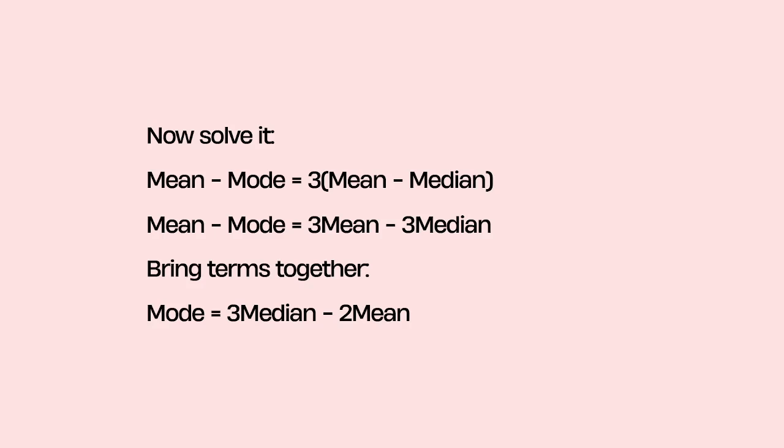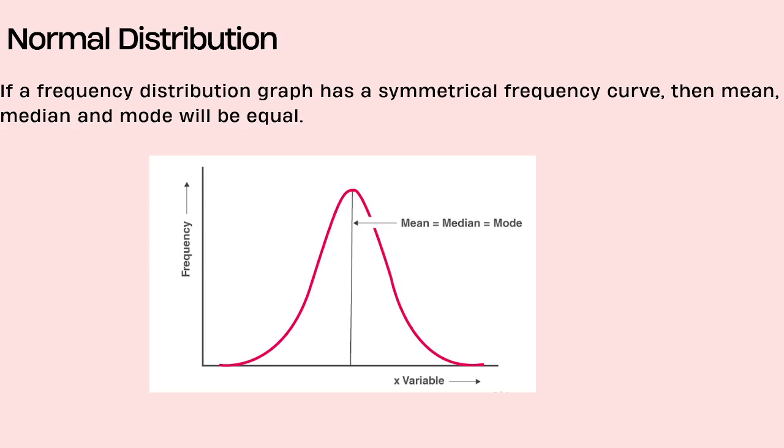Okay. Now let's say in the case of normal distribution, if a frequency distribution graph is a symmetrical frequency curve, then mean, median and mode will be equal. See here the curve is a perfect bell shape. So here mean, median and mode are equal.